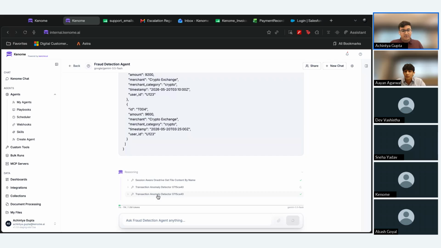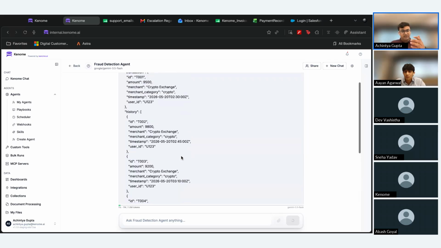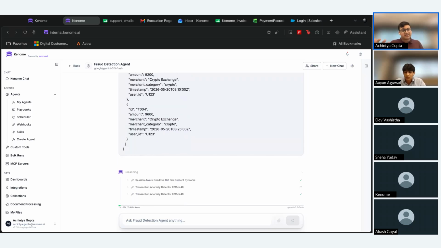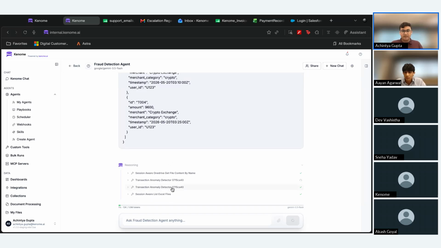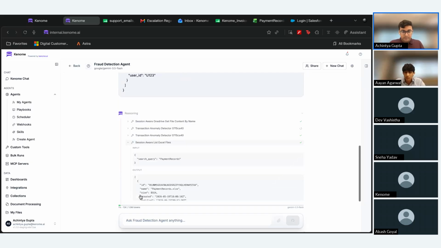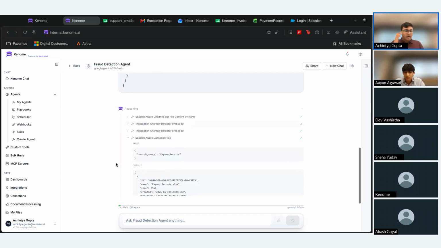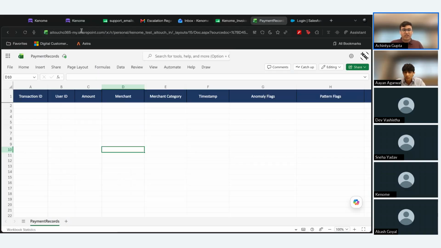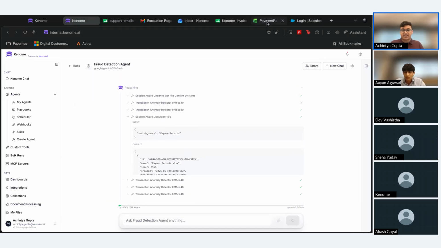And once that custom tool execution is completed, we will get a result of the various transactions that I have uploaded and how these transactions may or may not be fraudulent as well. Once it does complete its execution, all of the relevant payment records will be added onto this Excel sheet right here.